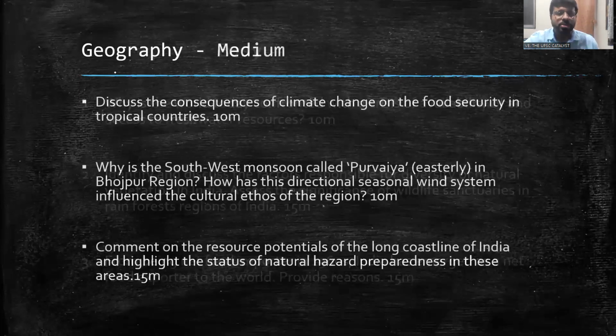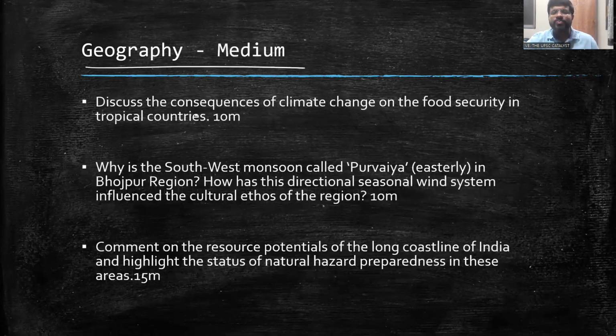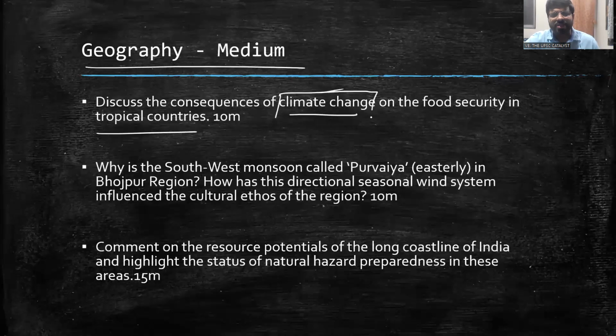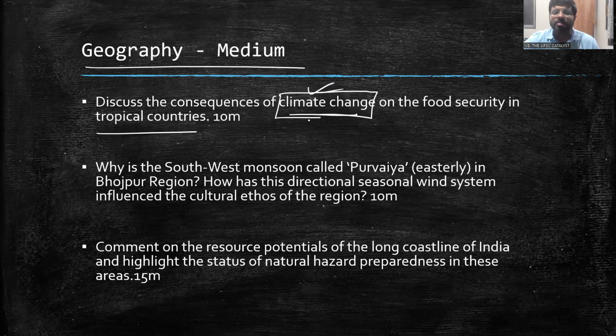And when you compare about the geography medium questions, you see, discuss the consequences of climate change on the food security under tropical countries. Now, what is climate change, food security, impact on tropical countries? Climate change as a topic is covered in various dimensions. This is the learning. There is no way that you can ignore climate change. You have to learn in multiple dimensions about this topic. So I would expect that this is easy to medium only, not difficult.